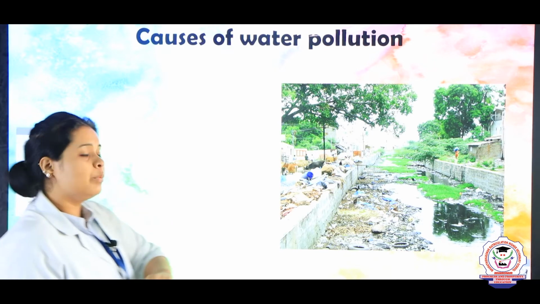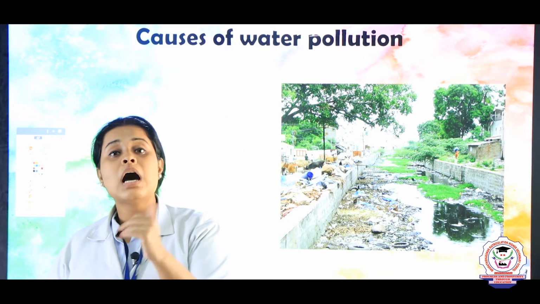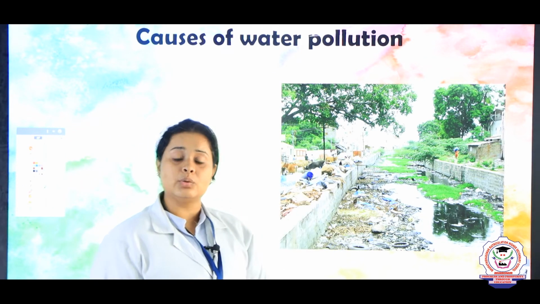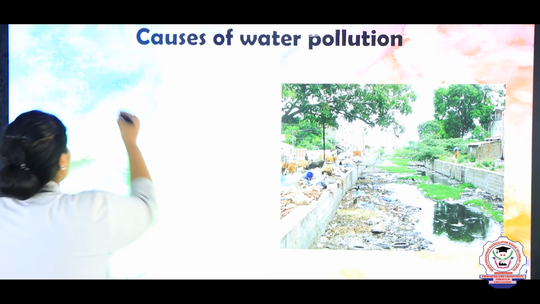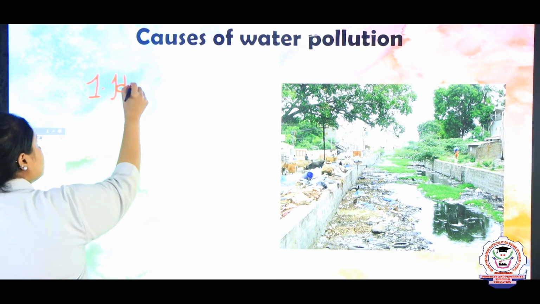In the same way, we should see what the causes of water pollution are, children. So, there are various causes of how water pollution occurs. The first pollution is related to household pollution. What is it, children? The first one here is household,